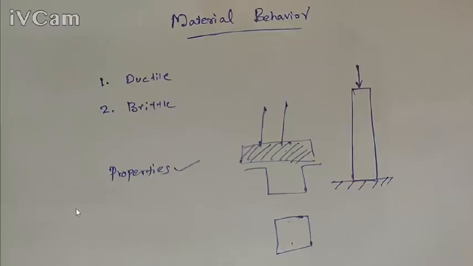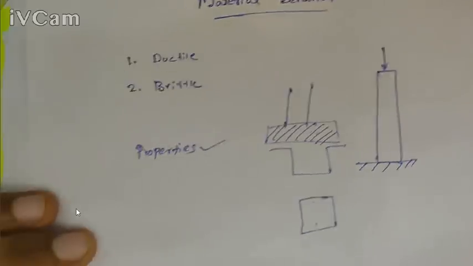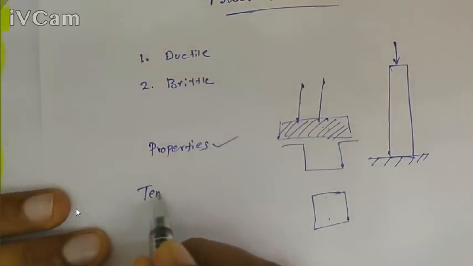We can use different hardness tests. Some tests are used to determine the toughness of the material. So there are different tests available, but commonly we use the tension test to determine its yield strength, its ultimate strength, its fracture strength, and other properties like Young's modulus, etc. of a material. So next we will discuss the tension test.